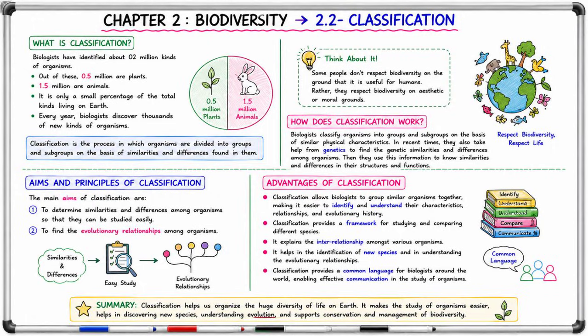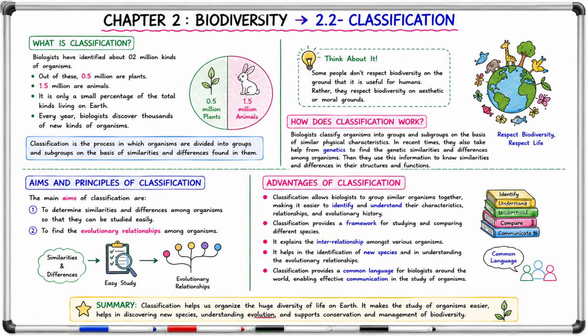Advantages of classification: allows biologists to group similar organisms together, making it easier to identify and understand their characteristics, relationships in evolutionary history, provides a framework for studying and comparing different species, explains the interrelationship amongst various organisms, helps in the identification of new species, provides a common language for biologists around the world.